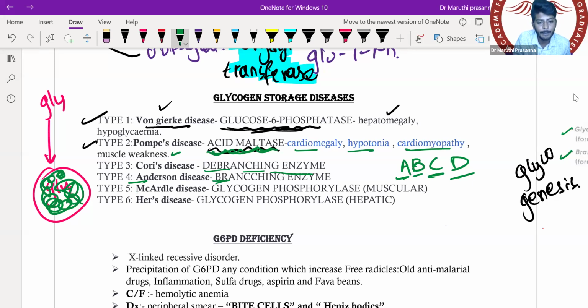Then we have type 5, that is your McArdle's disease, due to glycogen phosphorylase deficiency. Which glycogen phosphorylase? M for McArdle, M for muscle glycogen phosphorylase deficiency. Then we have one more, Hers disease. Hers disease is due to hepatic glycogen phosphorylase deficiency. PFK deficiency is called Tarui's disease, but I want you to remember at least 6 of them mainly. All these are previously asked questions, so you need to remember this.